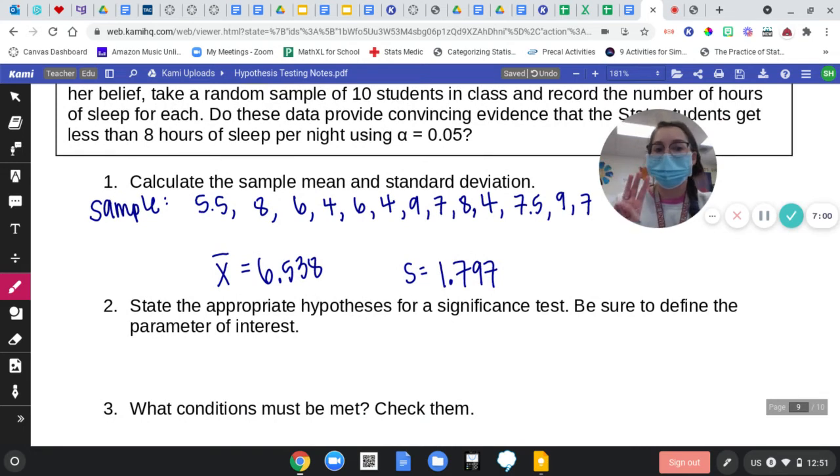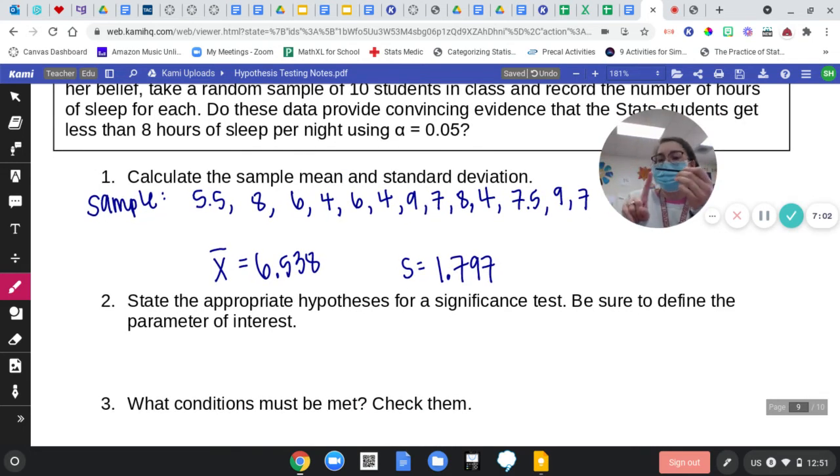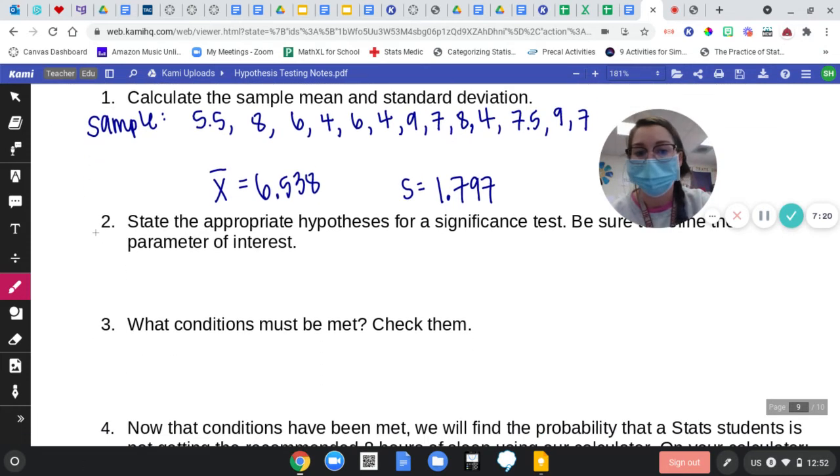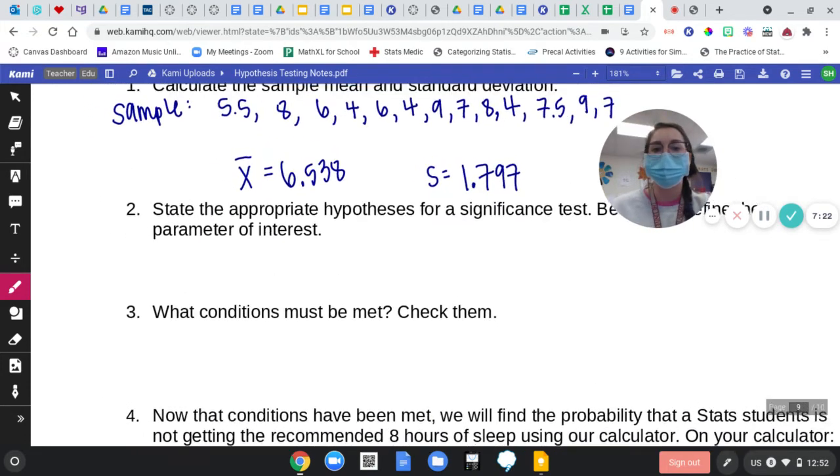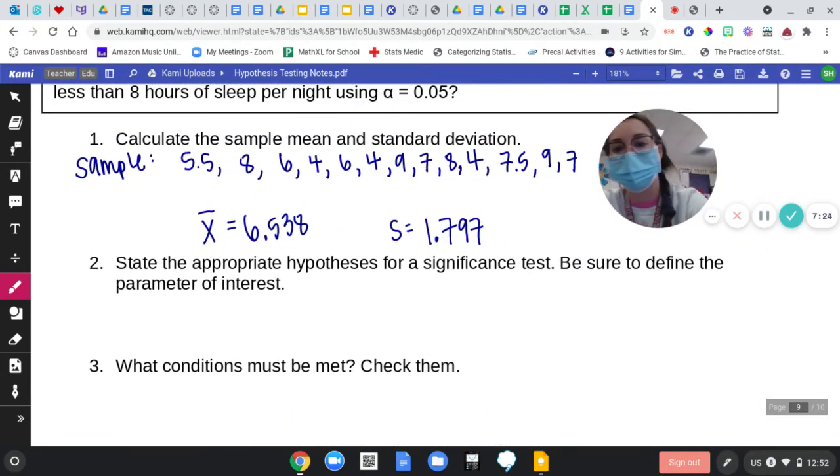Here are the big 3 things I want y'all to be able to do: write hypotheses, calculate the p-value, and make a decision. We're about to write the hypotheses formally. I just showed you how to calculate the p-value, and then KK helped us make that decision. So let's do it all written out here. Conditions are great too, but I don't want y'all to get too caught up in that.